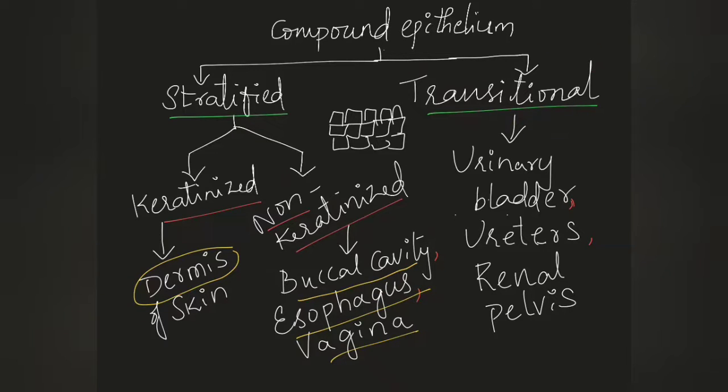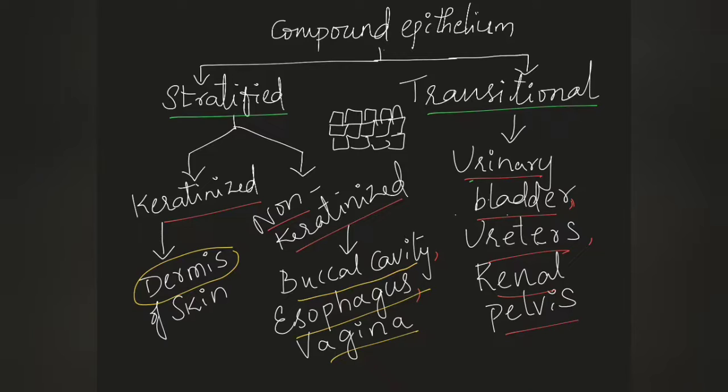And the next, transitional epithelium, is observed in the urinary bladder, ureters, and renal pelvis. If you observe these parts, the urinary bladder is able to stretch itself whenever it is filled with urine, and after emptying of the bladder, after excretion of urine, it has to regain its original position.